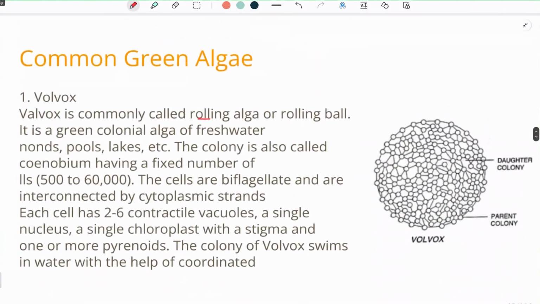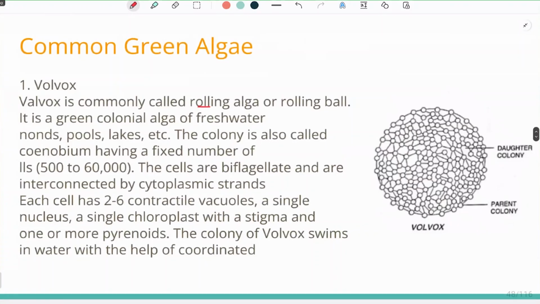Now, moving on to the common green algae, we have studied a few terms: Volvox, Chlamydomonas, Ulothrix, Spirogyra, and Chara. These are all common algae which we see mostly, and they have some importance as well. The first one is Volvox.